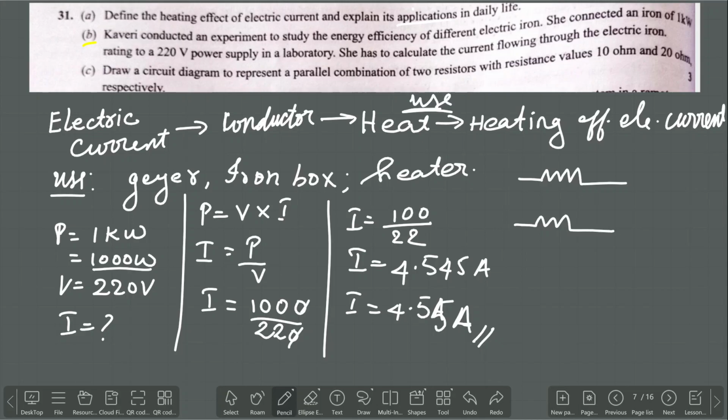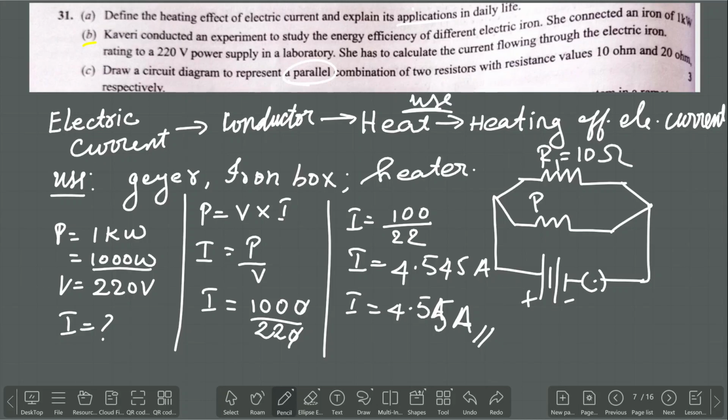The two resistors are connected in a form of parallel. Parallel means the two resistors are connected to common points like this. Along with that, a battery we are going to connect and then a key. They didn't mention any ammeter or voltmeter, no need to mention that, just write plus and minus. Let us write the value of resistance R1 as 10 ohm and R2 as 20 ohm.